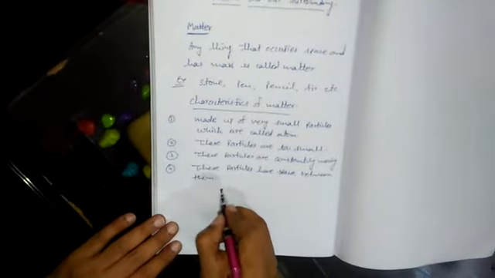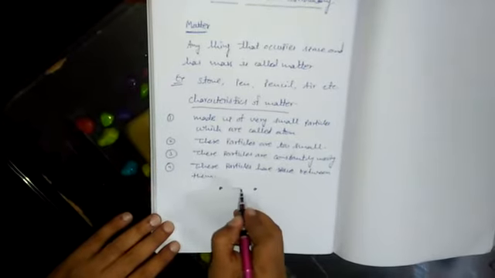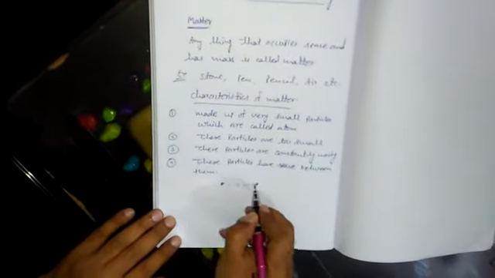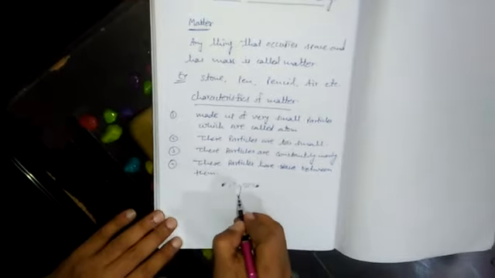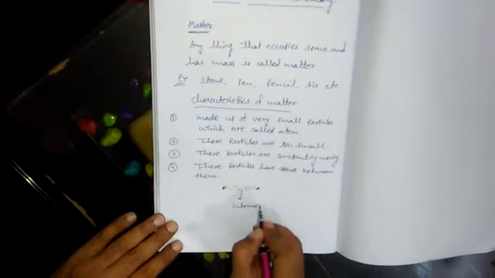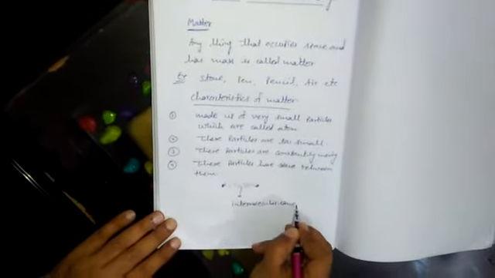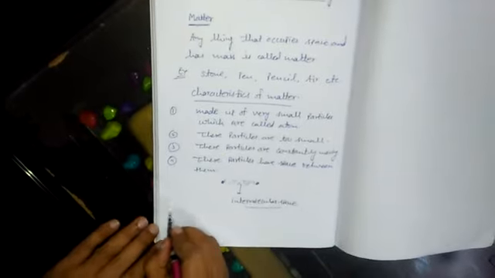Suppose this is one particle and this is a second particle of matter. Whatever space is there in between these two particles, that space is known as intermolecular space.